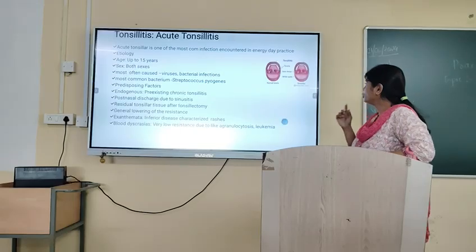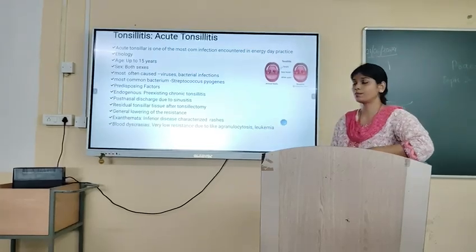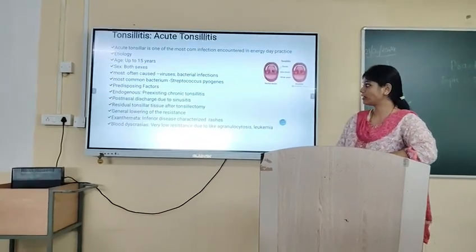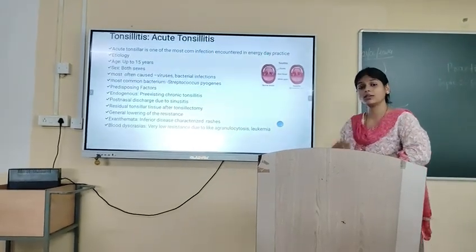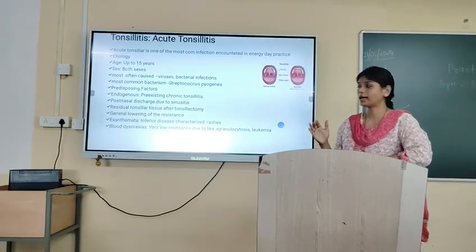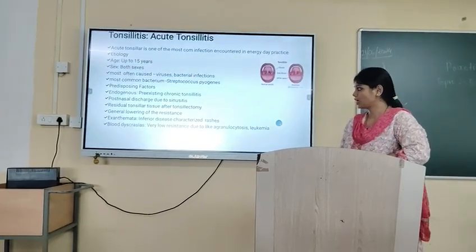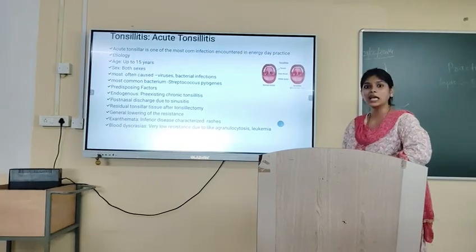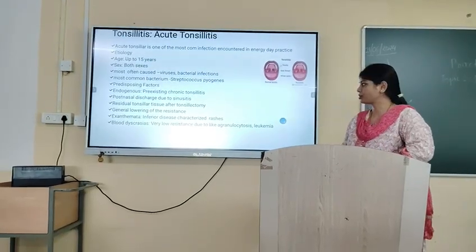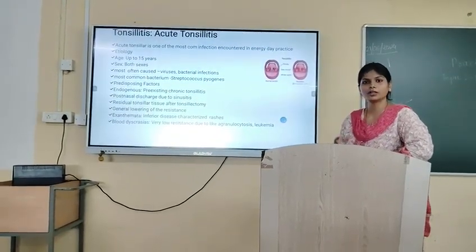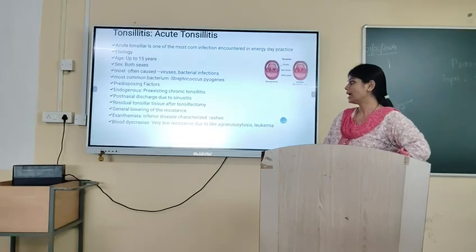You can see how the tonsillitis is there and the person is having rhinitis. The most common bacterium is Streptococcus pyogenes. Predisposing factors are endogenous, like pre-existing chronic tonsillitis if the person has had it for a longer duration, post-nasal discharge due to sinusitis, and residual tonsillar tissue after tonsillectomy. If some tissue of the tonsils remains, that can also lead to infection. General lowering of resistance, that is lowered immunity, can also lead to tonsillitis.